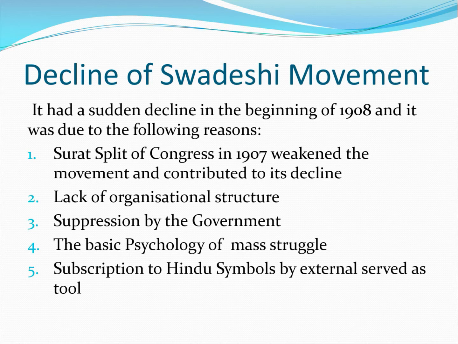Decline of the Swadeshi movement. It had a sudden decline in the beginning of 1908, and it was due to the following reasons. The Surat split of Congress in 1907, which weakened the movement and contributed to its decline. Lack of organizational structure, suppression by the government, the basic psychology of mass struggle, and the use of Hindu symbols by extremists also served as tools for the decline of the Swadeshi movement.